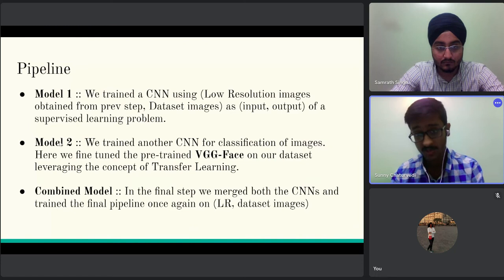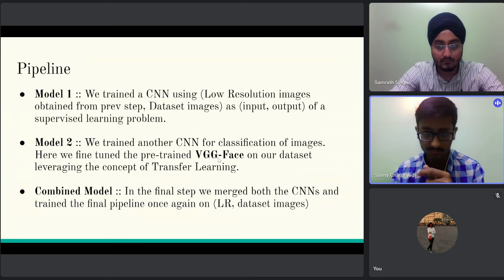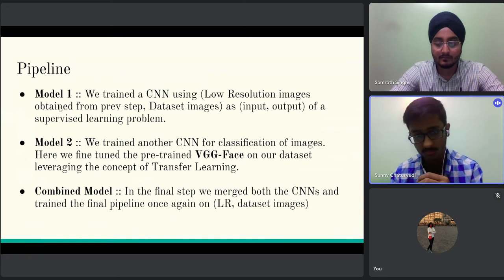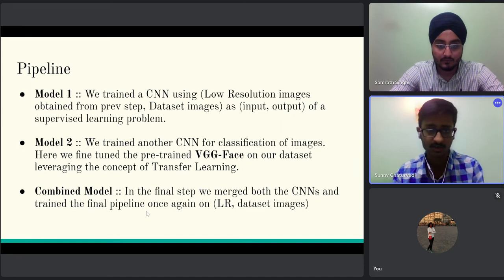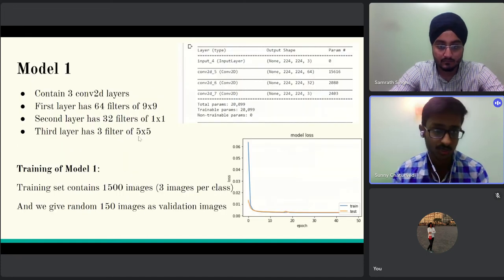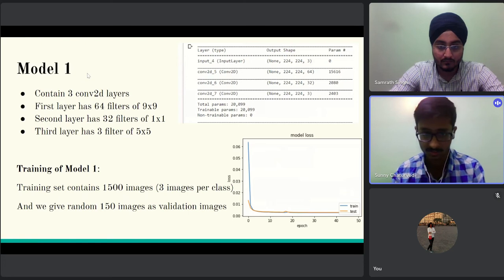For model 2, we have trained another CNN for classification of images. Here we have used transfer learning of VGG Face. VGG Face we will discuss later in our slides. It was a pre-trained neural network developed by the Oxford VGG group. We fine-tune it according to our task, and then finally, combining both the models using transfer learning from model 1 and model 2, we train our combined model for the final pipeline once again. From here, Samrit will go over the models which we have developed in detail. We will talk about the hyperparameters, and Samrit will continue from here.